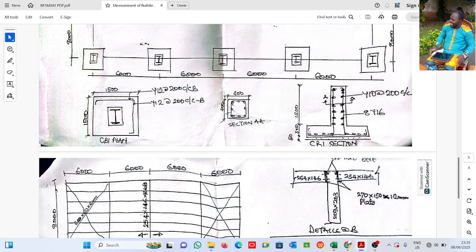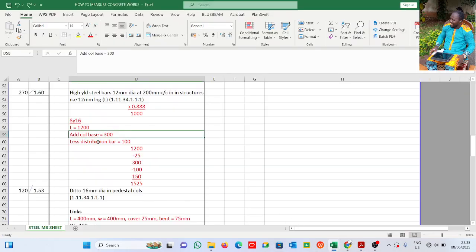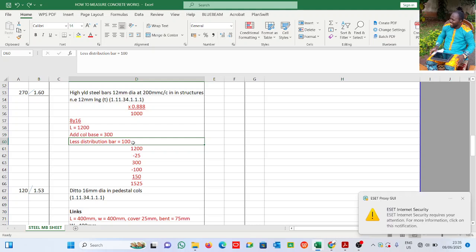I add this column base 300, but of course you will say but the reinforcement is not getting to the bottom of the column base, right? You're right, you're very right. So you need to less this distribution bar, this bar you calculated here, because the column is sitting on it. That's why I say less distribution bar 100 mm. Another person can say, but are the distribution bars even 100? They say 12 mm diameter.